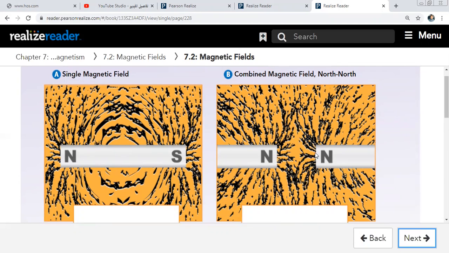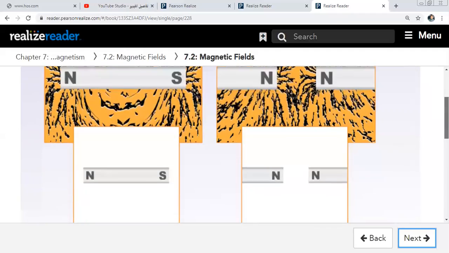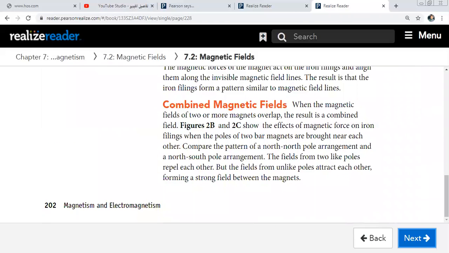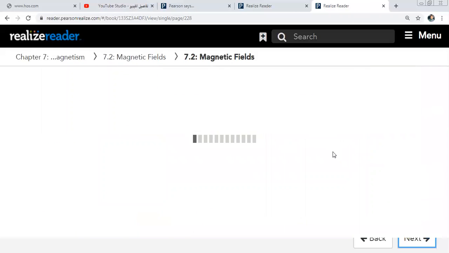In this photo we have one magnet, so a single magnetic field, and in this photo, two magnetic fields.